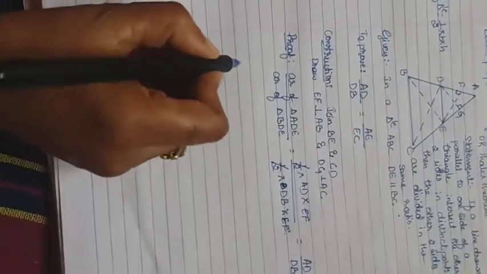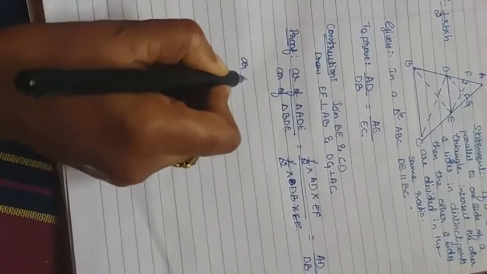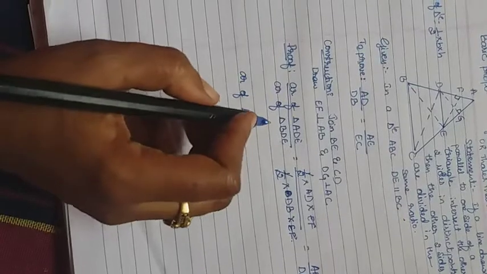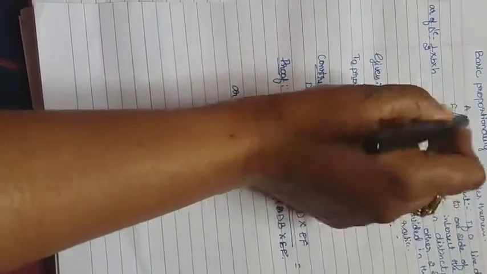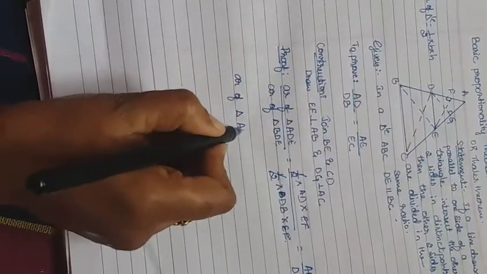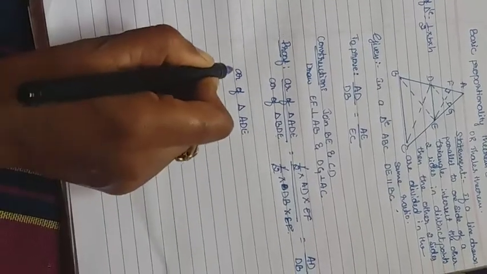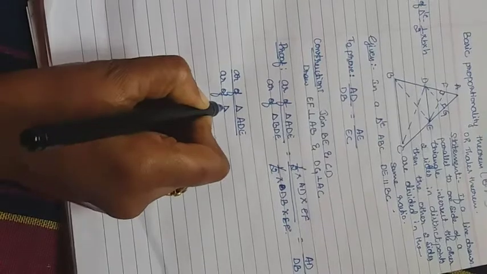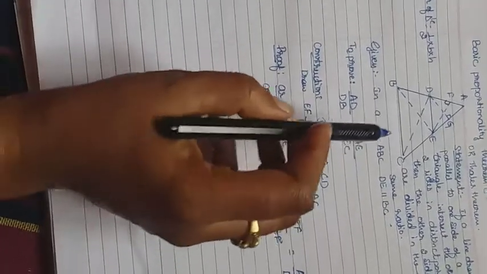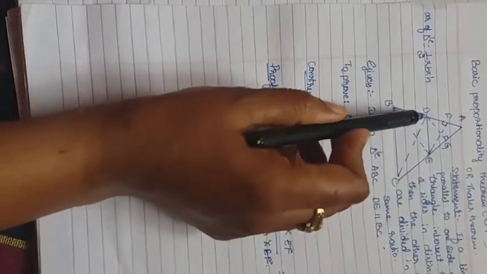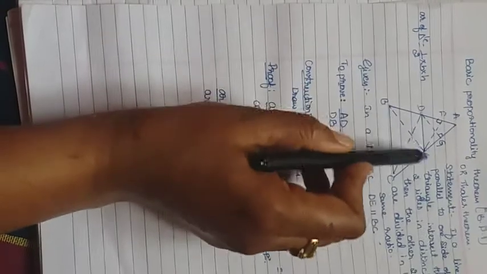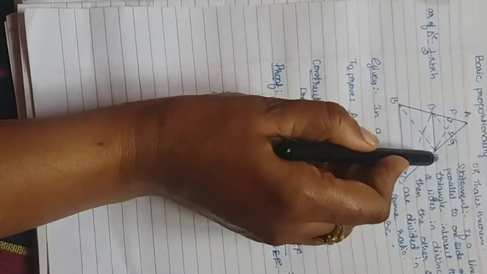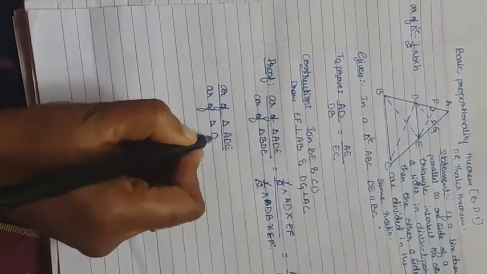So next we have to take another triangle, that is area of triangle ADE divided by area of another triangle, that is DEC. First we have to take this side, the next we have to take this side. Okay, that is the DEC.